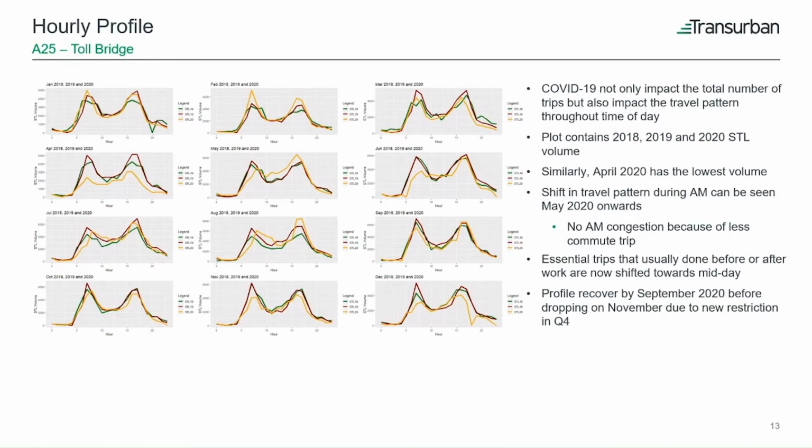Interestingly, the traffic volume during midday in 2020 is higher than in 2019 and 2018 due to trips being shifted from the peak period to midday. Lastly, we see that the hourly profile returned to normal shape in September 2020 before dropping again in November due to new restrictions in Q4.